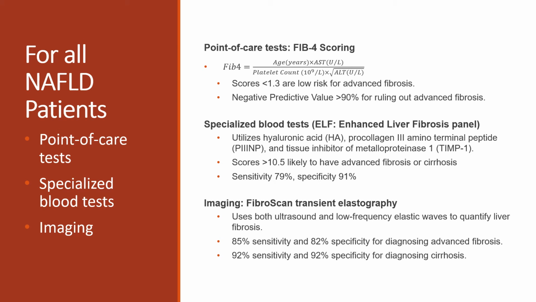specificity of 91%. Imaging options include FibroScan transient elastography, which uses both ultrasound and low-frequency elastic waves to quantify liver fibrosis. It has an 85% sensitivity and 82% specificity for diagnosing advanced fibrosis. It has a 92% sensitivity and specificity for diagnosing cirrhosis.